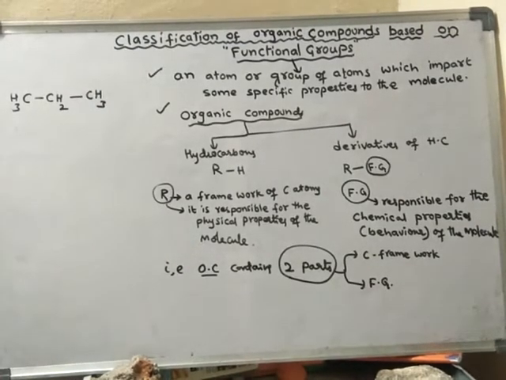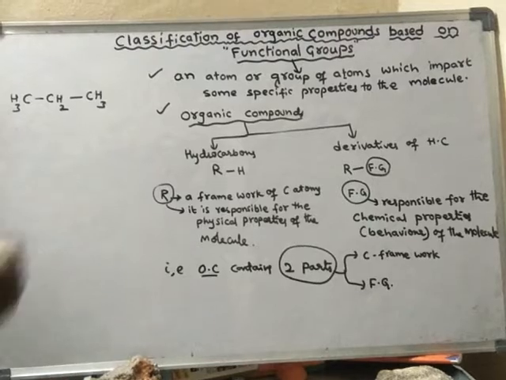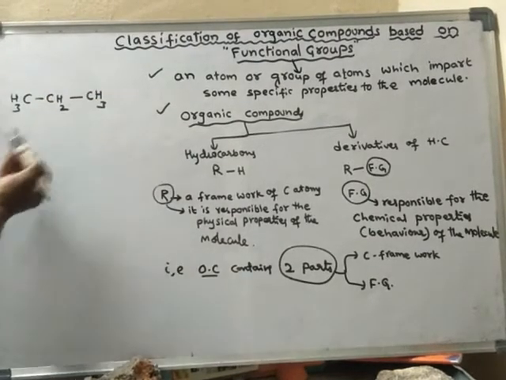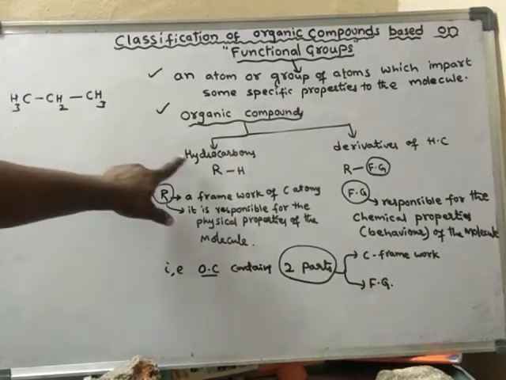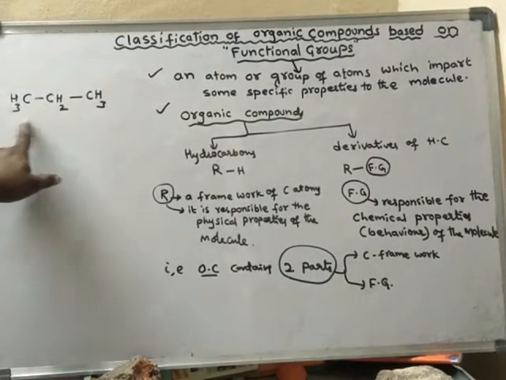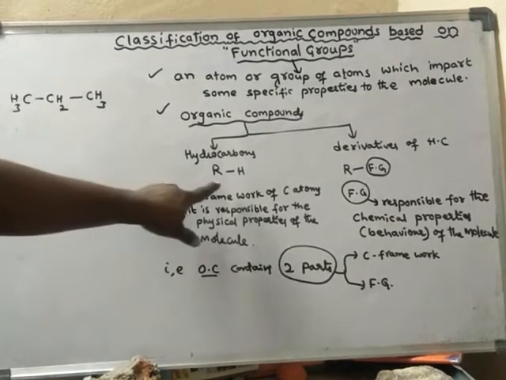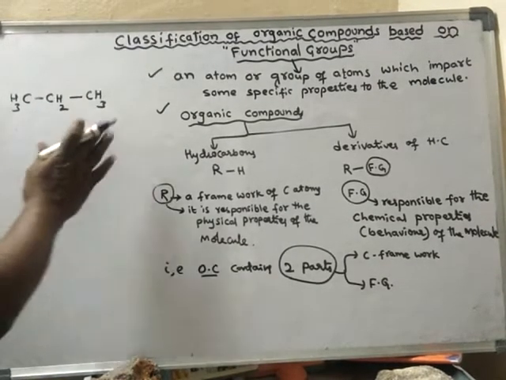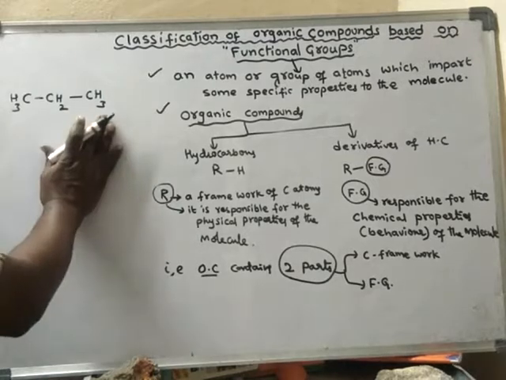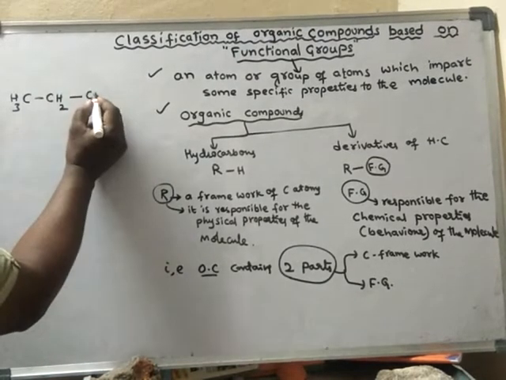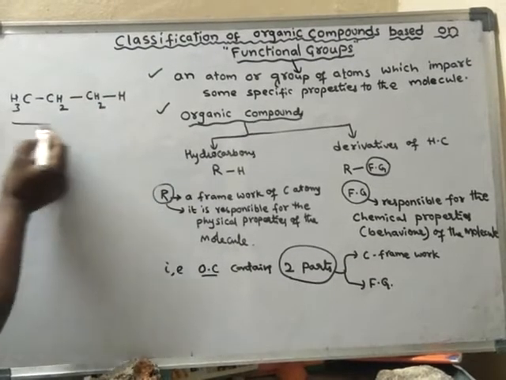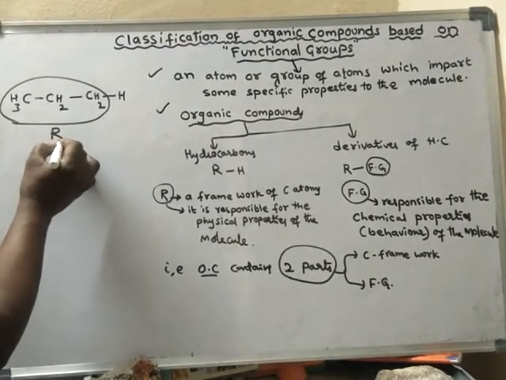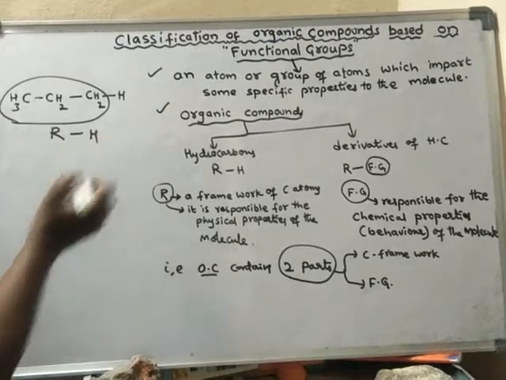So this organic compound contains carbon and hydrogen atoms only. Such an organic compound is said to be a hydrocarbon. A hydrocarbon in general is denoted with RH. Taking one hydrogen out of so many, I can write it like this: CH2 and this carbon, and this part is said to be R, and H.